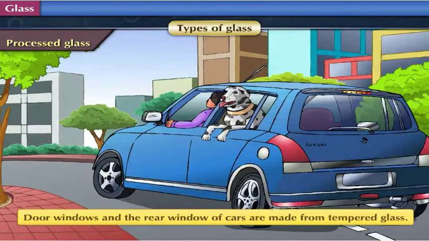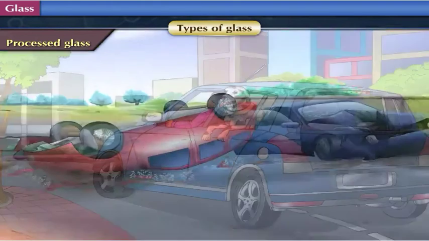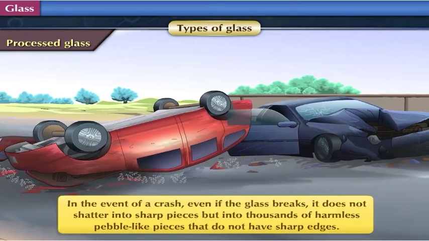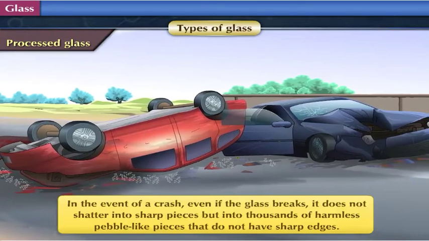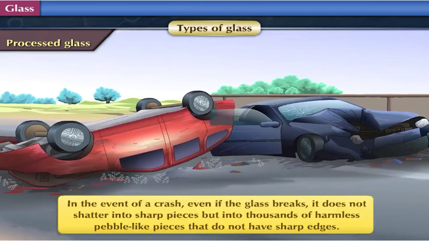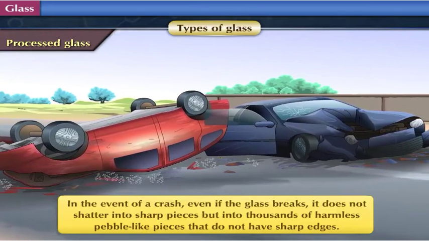Door windows and the rear window of cars are made from tempered glass. In the event of a crash, even if the glass breaks, it does not shatter into sharp pieces, but into thousands of harmless pebble-like pieces that do not have sharp edges.